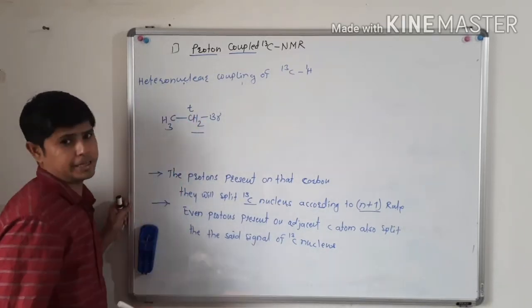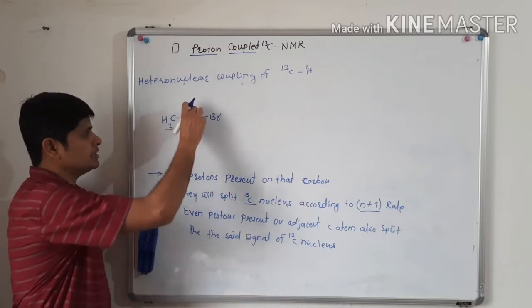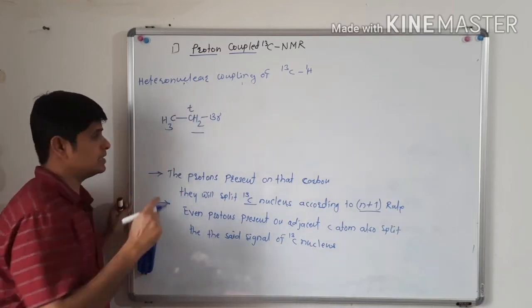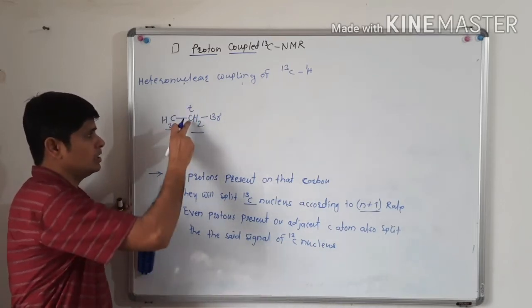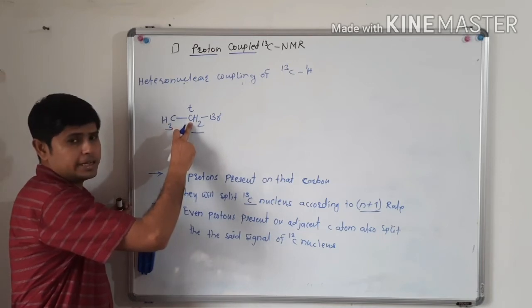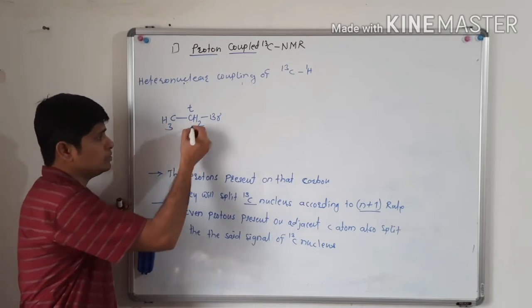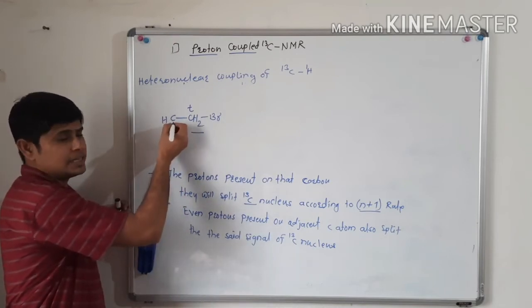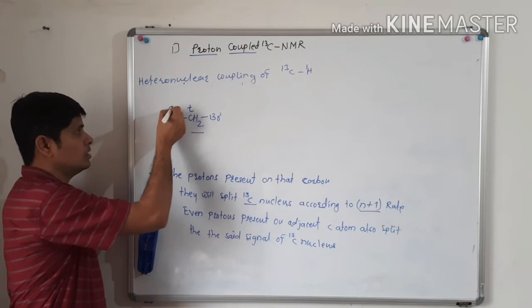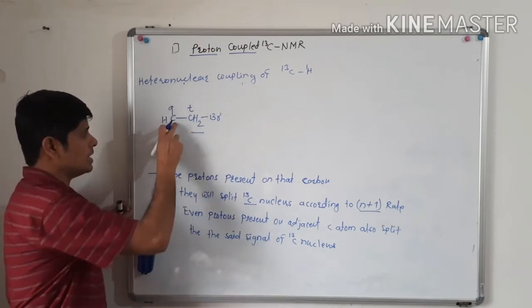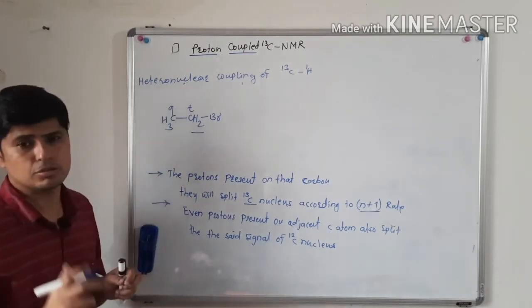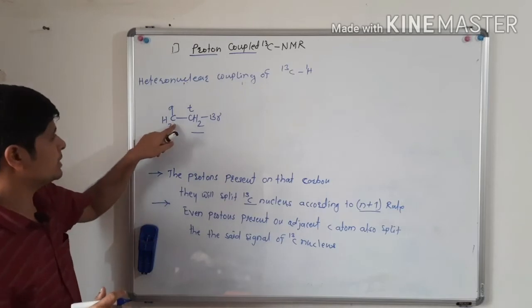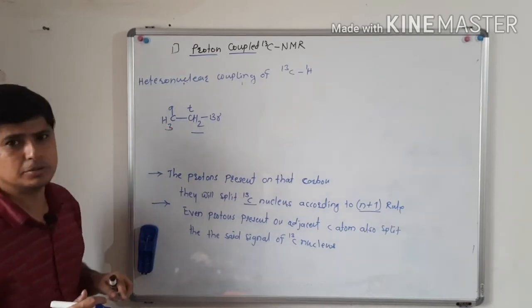It will give a triplet, because it is having two protons. So this carbon signal will get split according to the n plus 1 rule, 2 plus 1, triplet. And this methyl carbon, CH3 carbon, will get split into what? Quartet, because this carbon is having 3 protons, so 3 plus 1, it will get split into a quartet, and this will get split into a triplet.